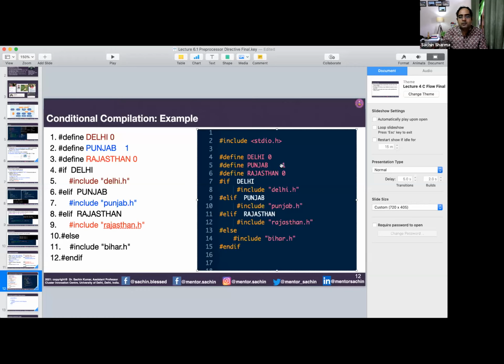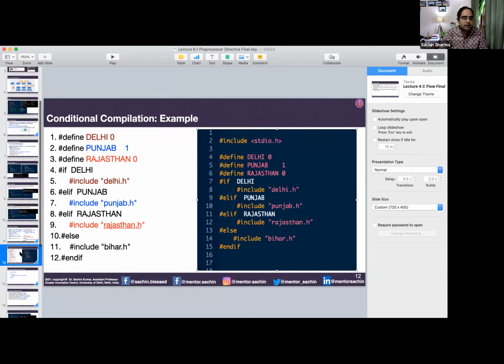by just placing 0 and 1 here, without modifying much code. The code which you have written may be used later on, so you will not delete it, because it takes a lot of time and effort to write code. But you will keep that code there and reduce the time of compilation by using conditional compilation.